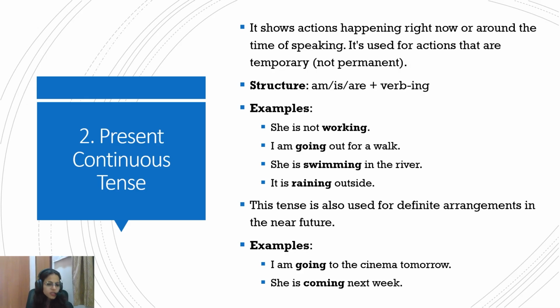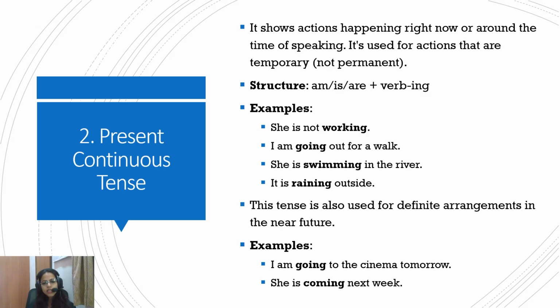She is swimming in the river. Unless she's a fish, she is not swimming all the time, so this temporary action is happening at this point. It is raining outside. Again, unless you're living in some place where it rains 24 hours, 365 days a year, it's a temporary action that is happening. So it is raining outside, the action is happening at this point and it's temporary and not a permanent action.